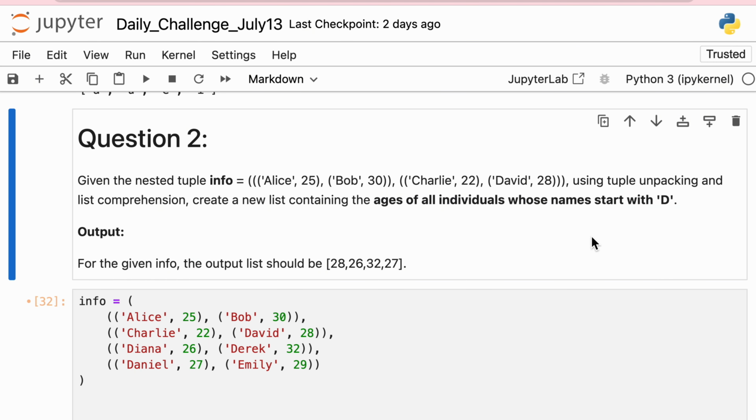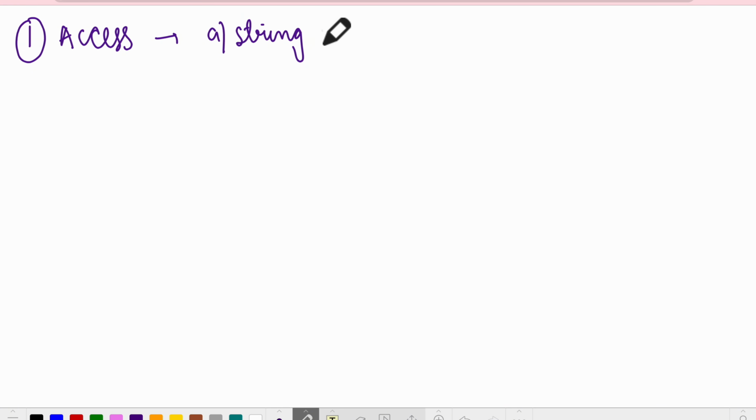Okay, so this is the condition. You have some big tuple, and you want the ages of individuals whose names start with D. So let's start building the architecture of this particular question. Remember, the first question you need to ask yourself is, what do you want to access? Do you want to access a string or a number, or do you want to access a tuple? You need to decide that first of all.